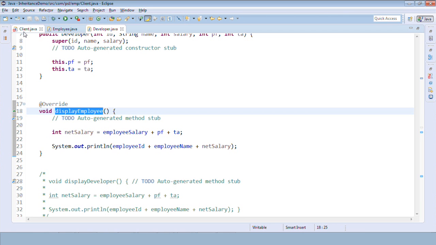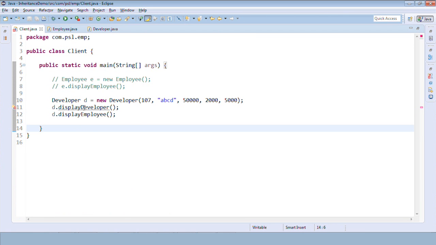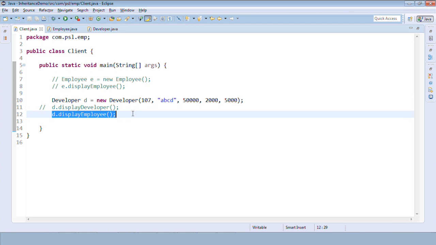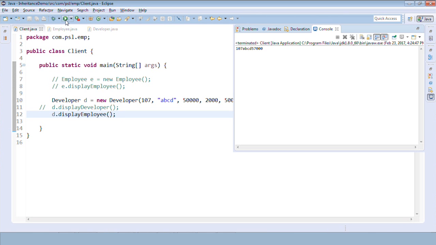So from the client, I don't need it. See, it has started giving us an error now because we have removed this method. So I'll comment this; we just have one method now, that is the display employee method. Clear? And if I run, definitely it will give a call to the derived one.